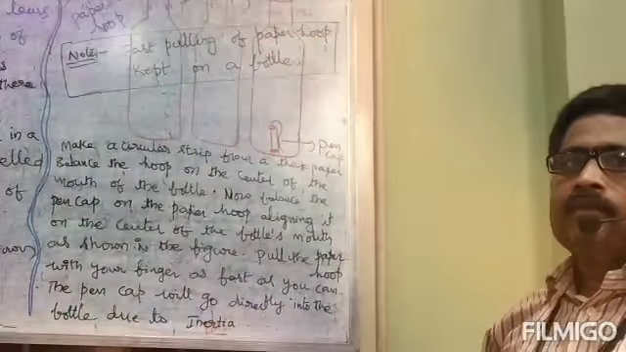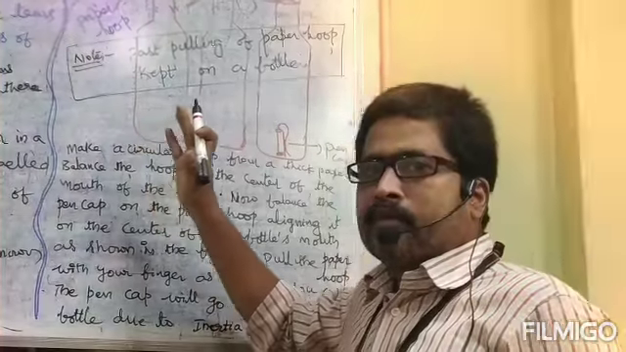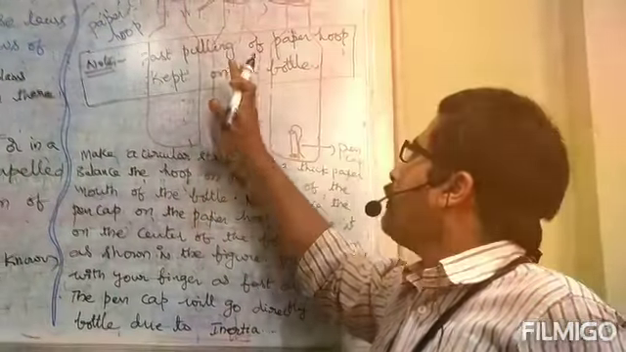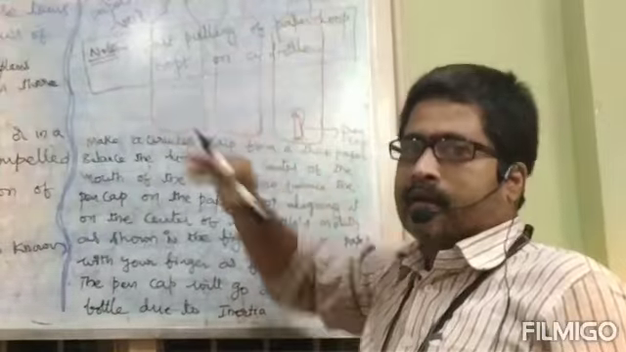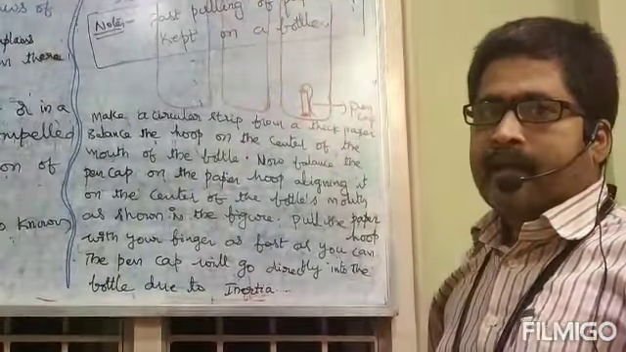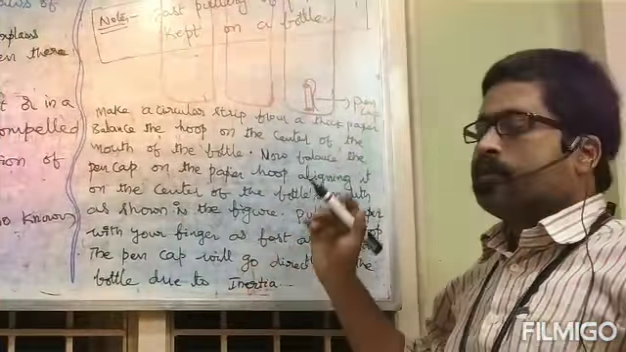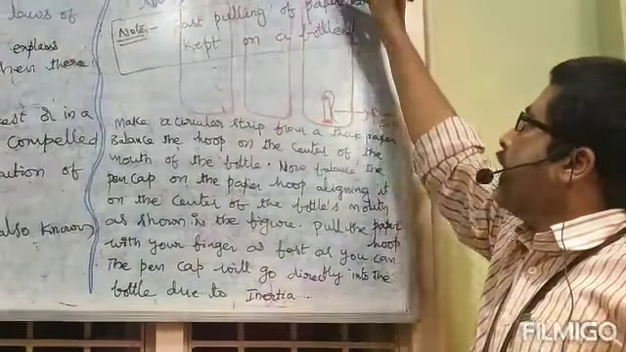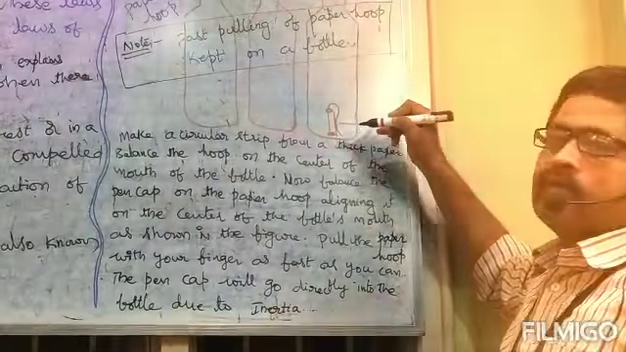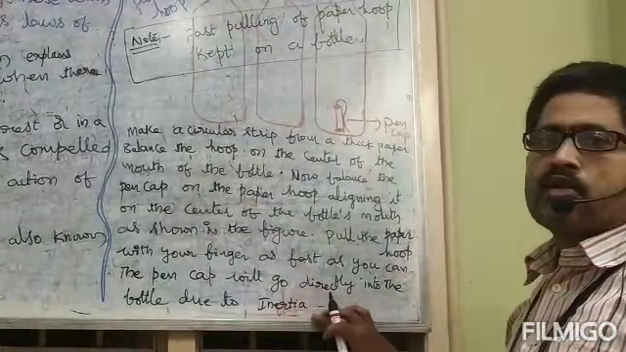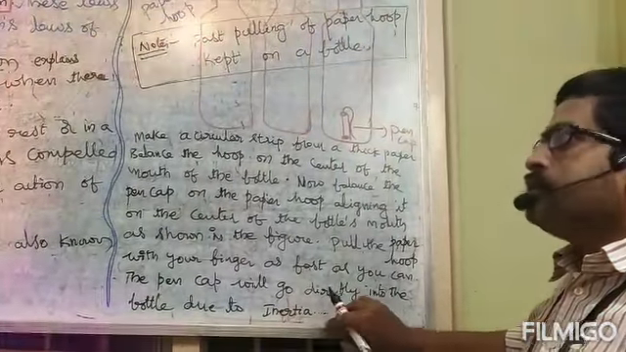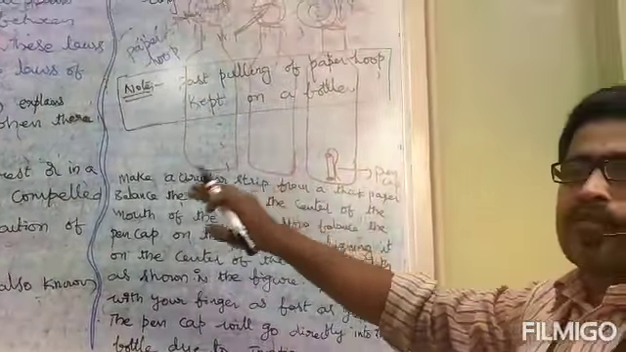We thought that the pen cap will fall outside the bottle. But experimentally it was observed that the pen cap will go directly into the bottle and fall into the bottle. This is due to inertia. This is the example for Newton's first law of motion.